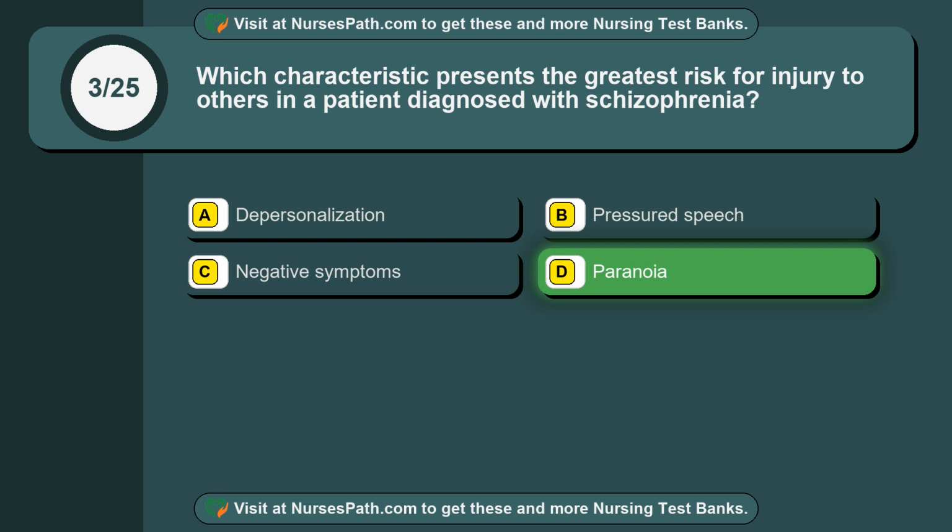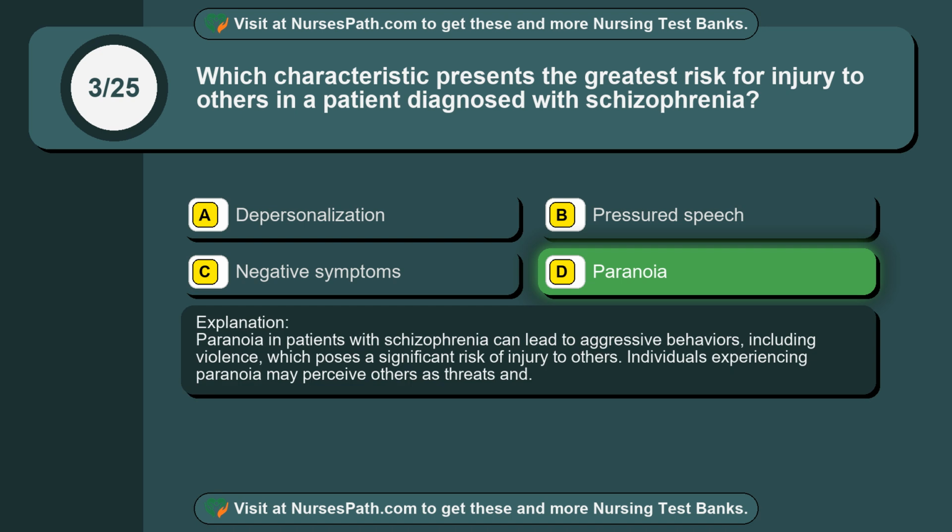Paranoia. Paranoia in patients with schizophrenia can lead to aggressive behaviors, including violence, which poses a significant risk of injury to others. Individuals experiencing paranoia may perceive others as threats and.